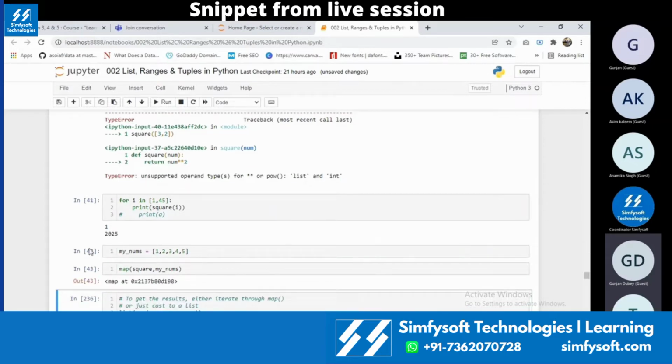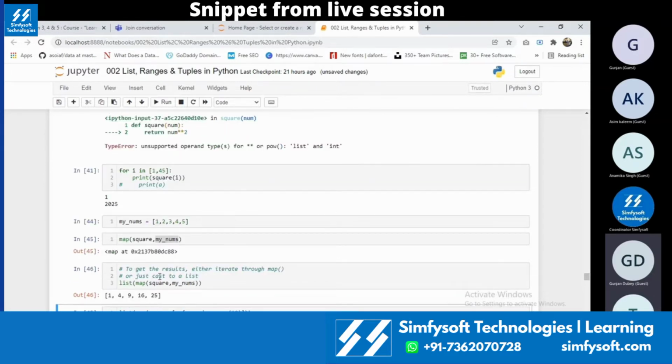Here I have a list called my numbers. In my numbers there are 5 values, ranging from 1 to 5. This is the syntax for map. I have to give map the function name and that list. It will generate a map object. If I want to view the values of that, I have to give it in a list. So list of map of square, where square is the function name and my numbers is the variable name. The variable holds a list.